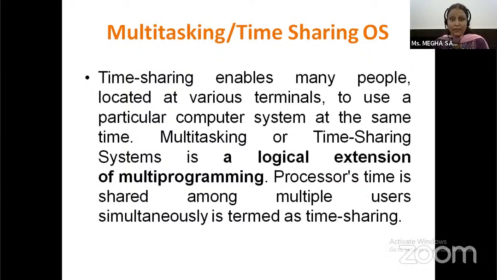Multitasking or time-sharing operating system. We know that time sharing enables many users located at various terminals to use a particular computer system at the same time. That is, multitasking or time sharing is a logical extension of multi-programming. Processor time being shared among multiple users simultaneously is termed time sharing.